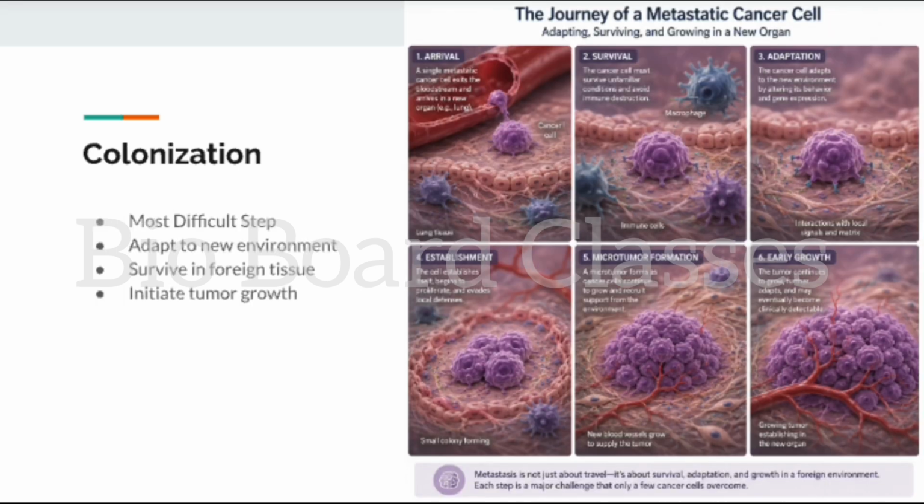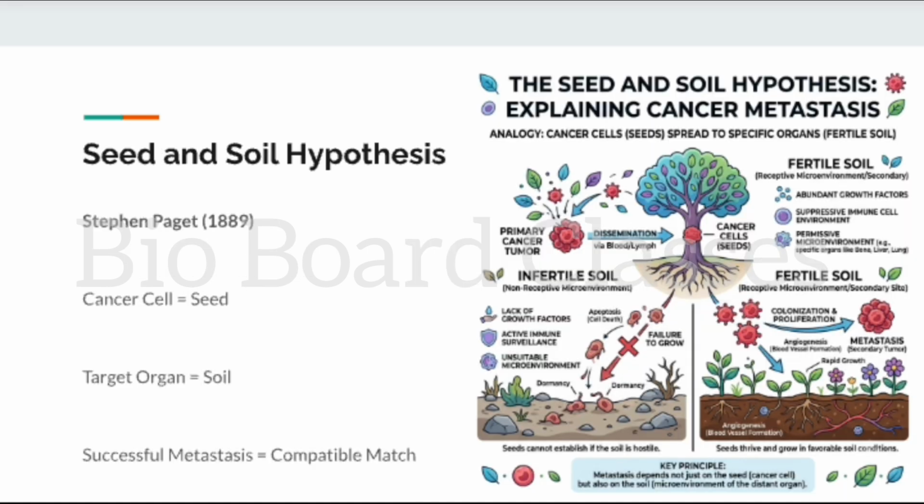Arriving at a distant organ is not enough. Cancer cells must successfully colonize their new environment. This is often the most difficult step of metastasis. Many cells arrive but very few establish a permanent tumor. More than a century ago, Stephen Paget proposed the seed and soil hypothesis. According to this idea, cancer cells are the seeds and organs are the soil. Metastasis occurs only when the seed finds suitable soil for growth.